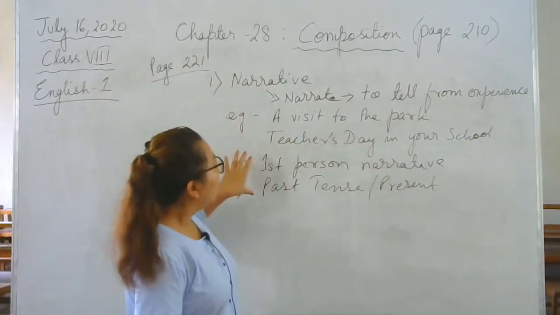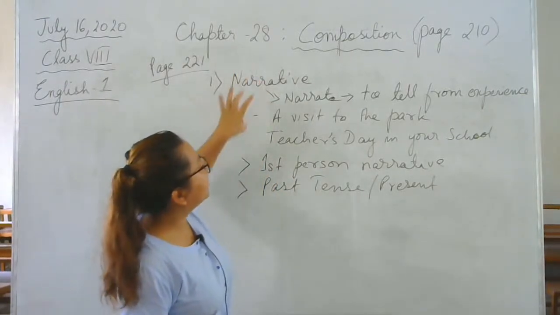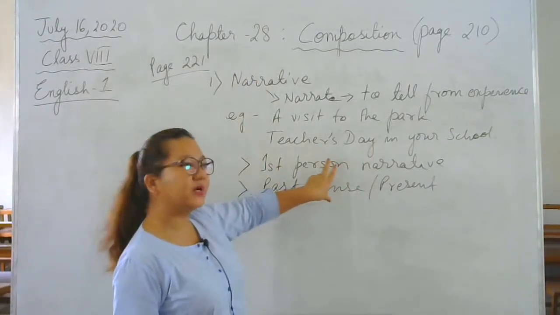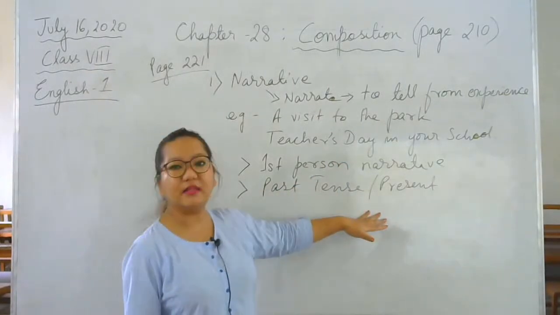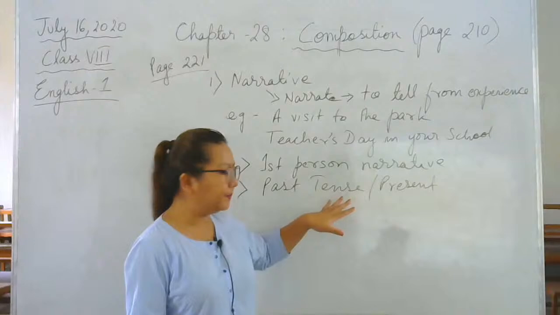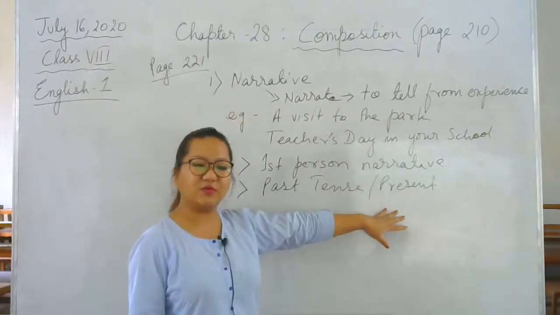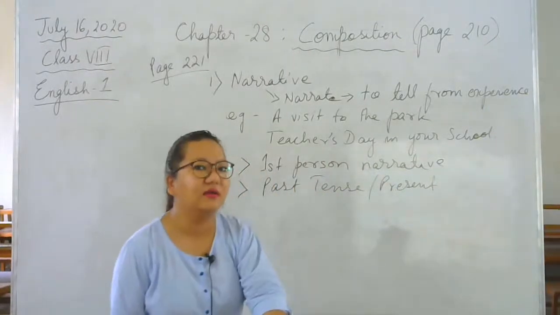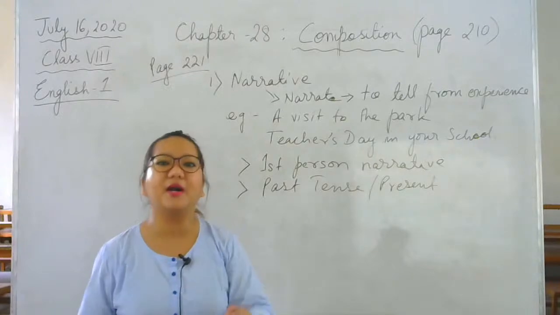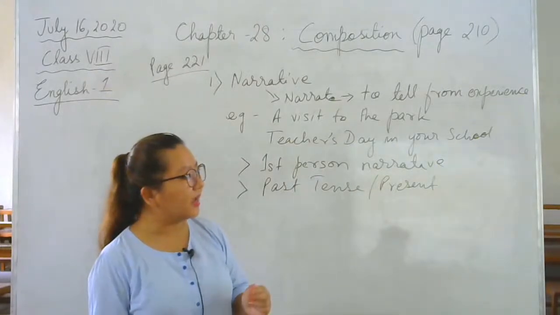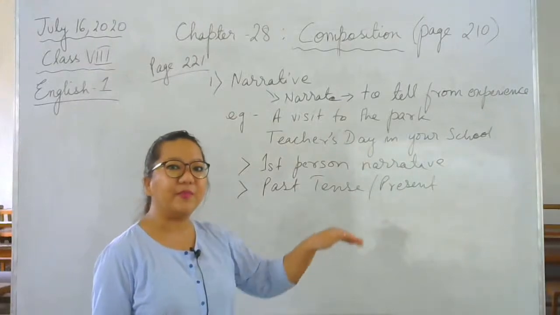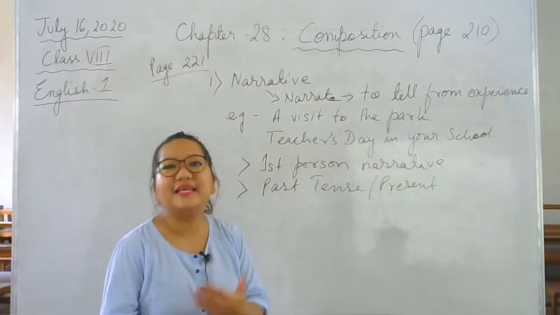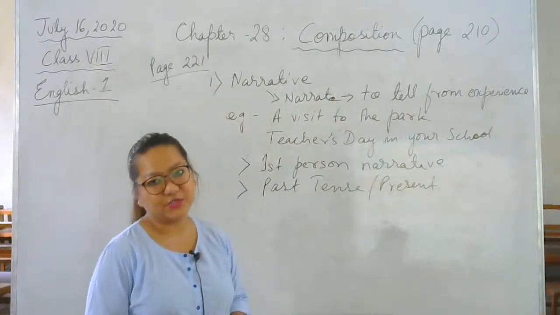So, what happens in a narrative composition is that you tell it in the first person narrative, meaning you are involved, okay? And you also tell it in the past tense or in the present tense. For example, if you are still there, then you can say, I am in the park. I saw a bird flying from one tree to the other. I saw a snake from behind a tree, okay?